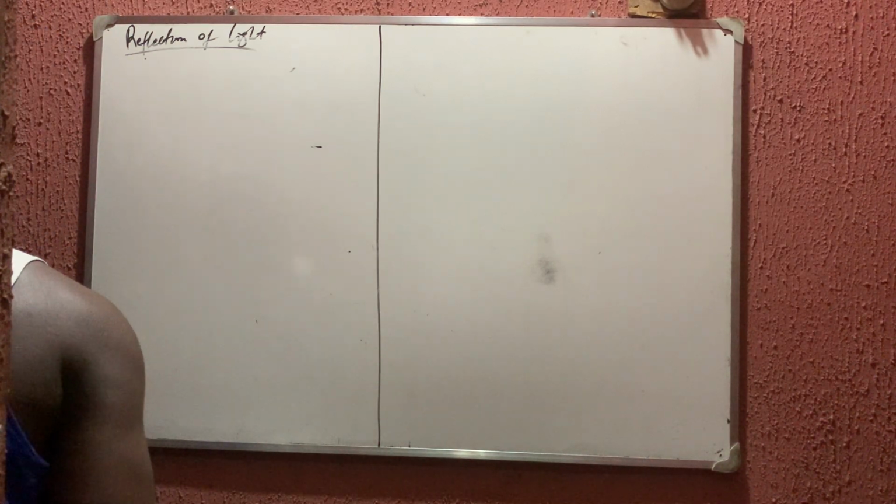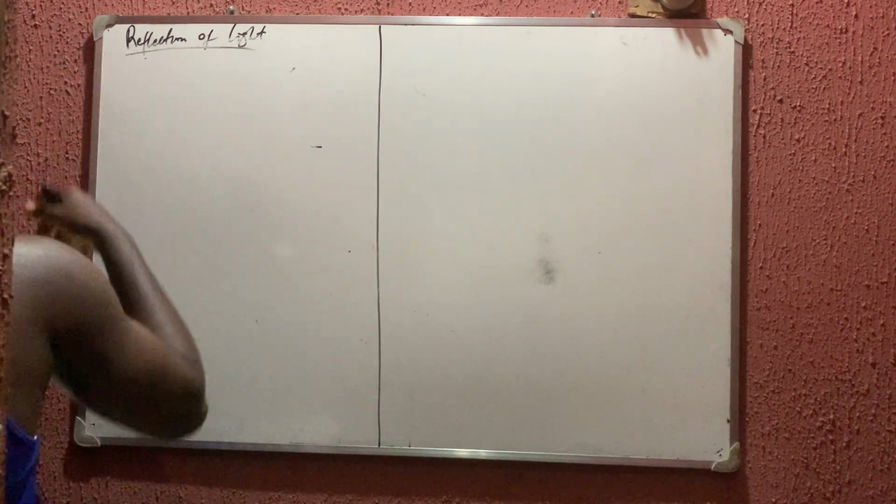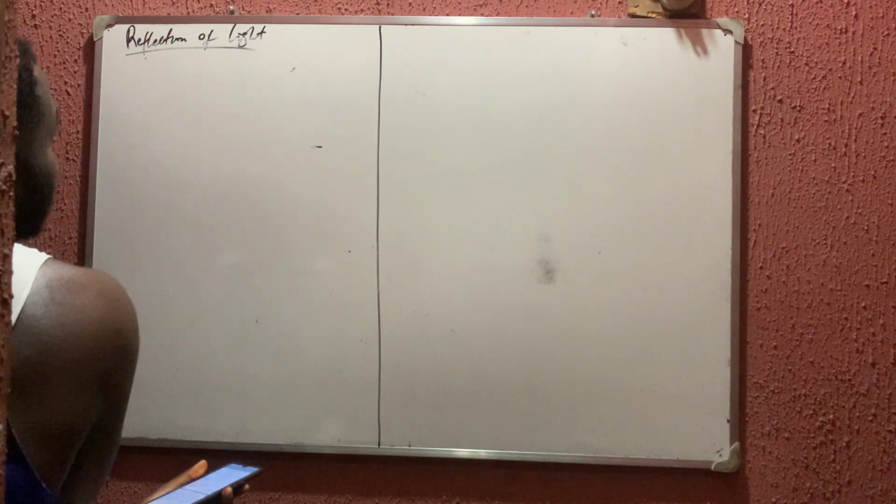Now the reflected ray is the ray of light that is thrown back on striking the surface of the mirror. I've told you that already. The incident ray comes in, then the one that bounces back is called the reflected ray. The next one is the angle of incidence. I've told you what the angle of incidence is. It is the angle the incident ray makes with the normal. The next one is the normal. The normal is a surface.